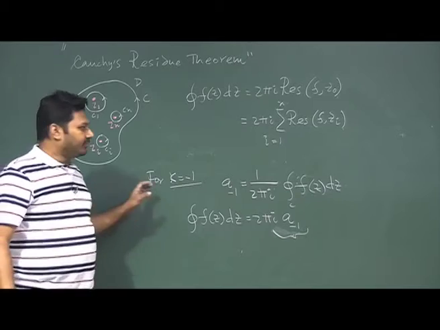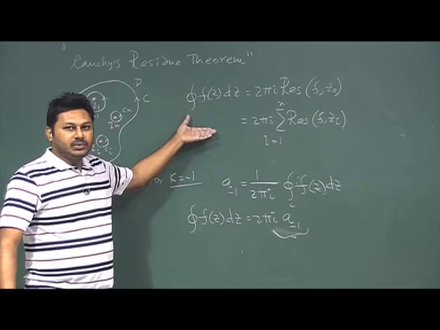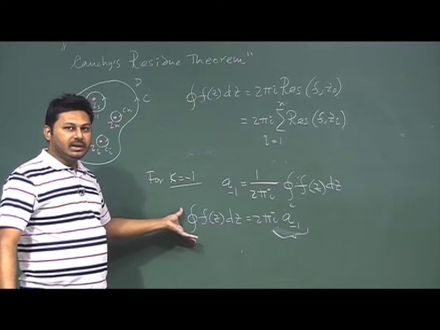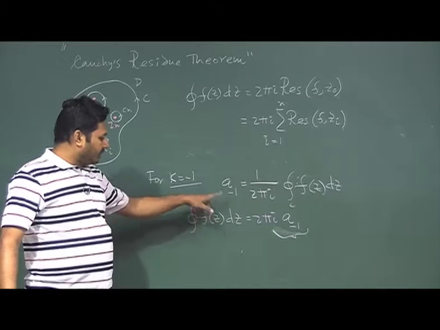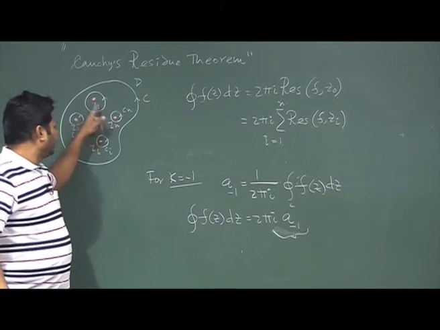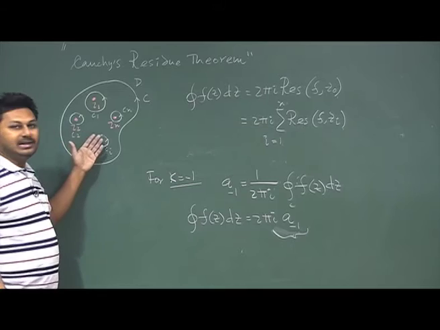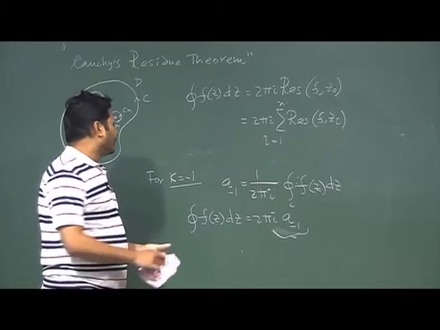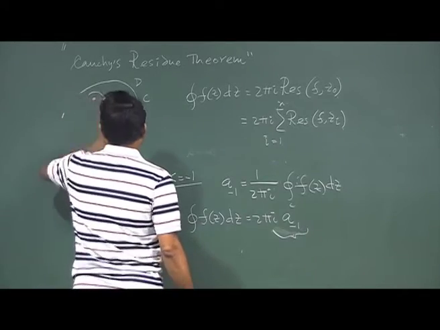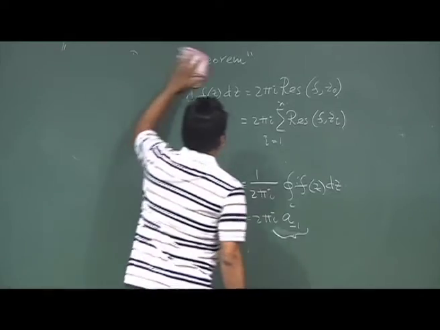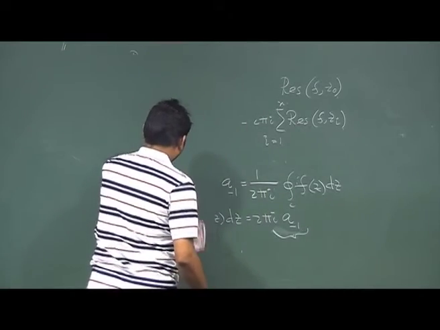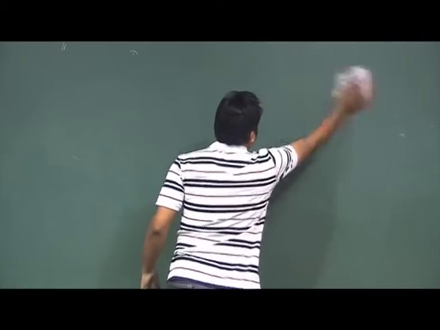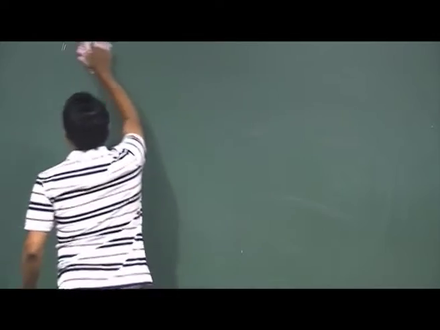So now we have the expression in our hand, which suggests how I can evaluate a closed integral of f(z). If the residue is known, then I can calculate the closed integration. Please remember, if there is no singularity, then the function is entirely analytic, and if you take a closed integral it will give you 0, because it is path independent. So now we are going to exploit this expression or this theory and evaluate some problems.